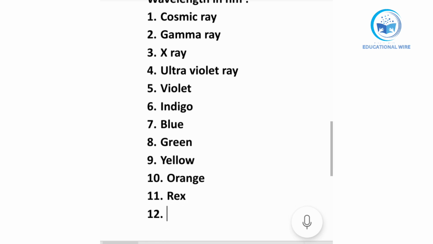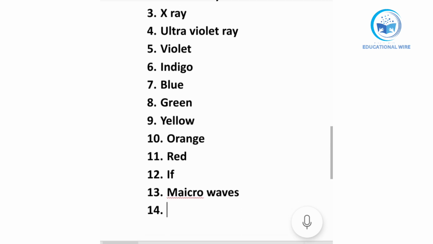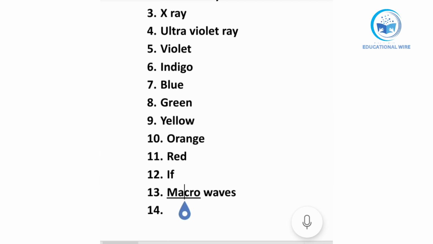After that we have infrared, then microwaves, and lastly radio frequency.